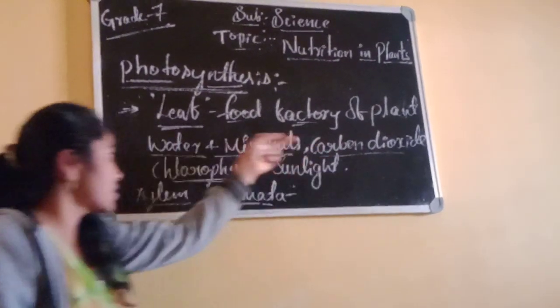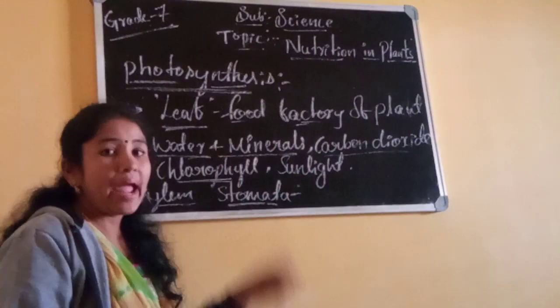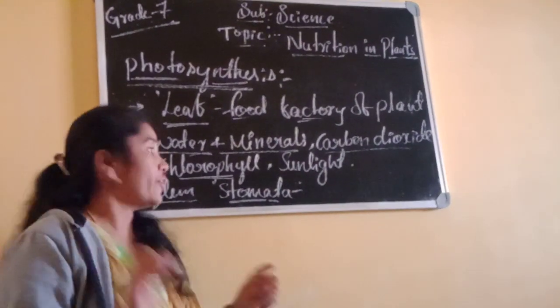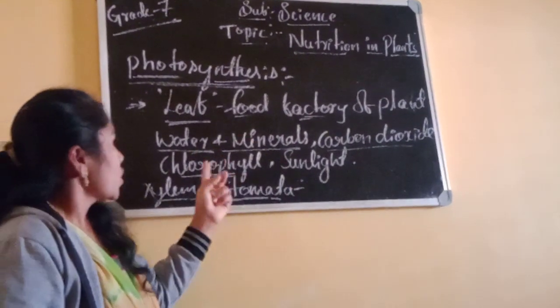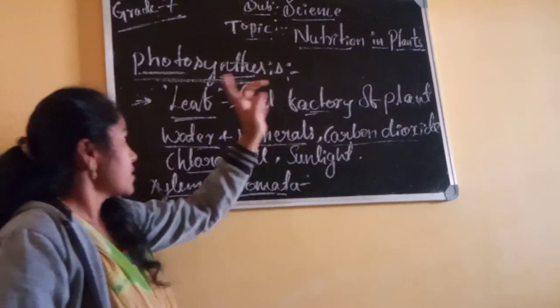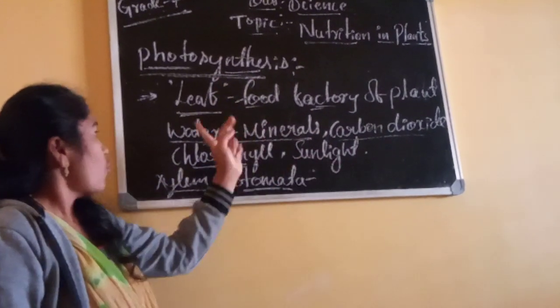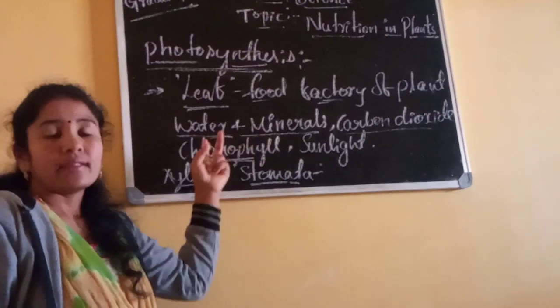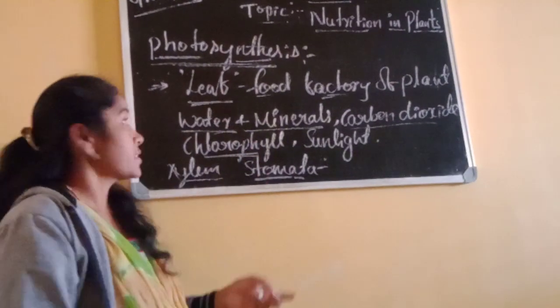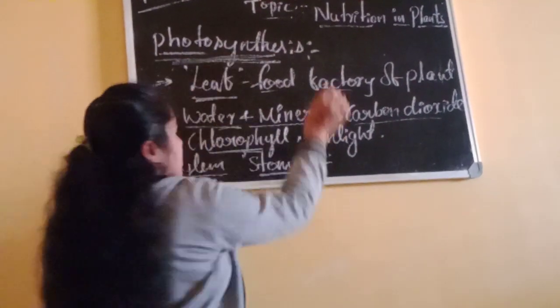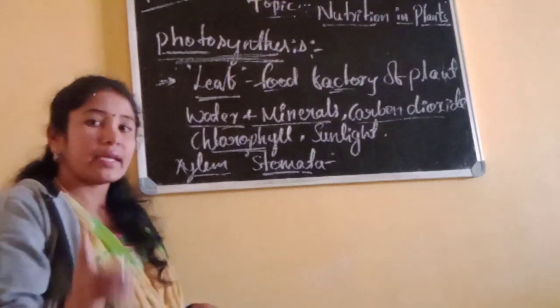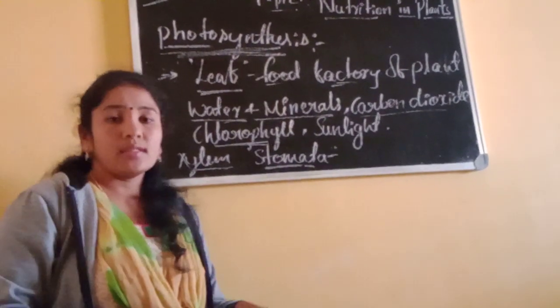By using these raw materials, the plant prepares its own food using chlorophyll, carbon dioxide and sunlight, water and minerals. That process is called photosynthesis. Understand? Once again, what is meant by photosynthesis?